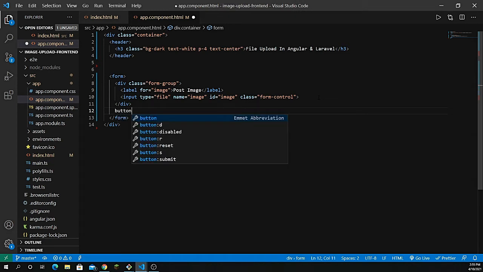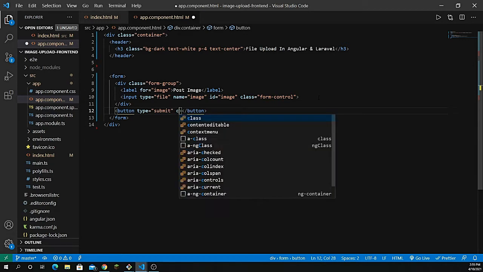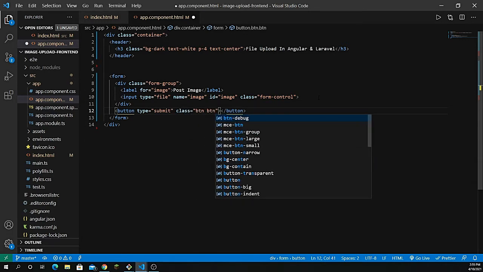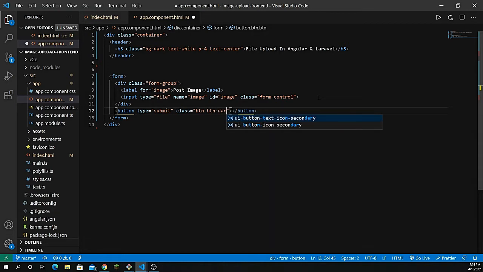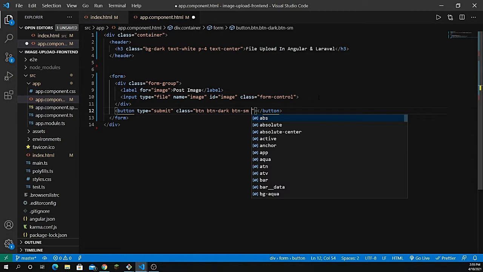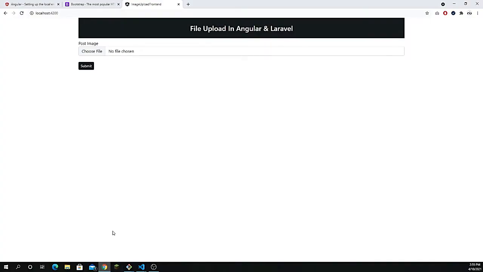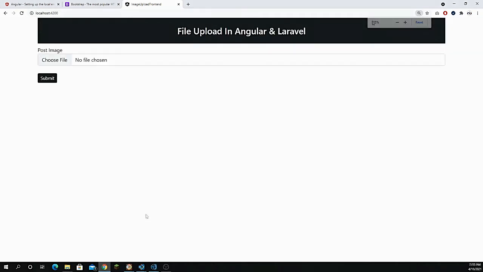So let's go underneath that div and create a very basic button here. The button type is going to generate the type of submit, and let's give it the class of btn-dark or primary, whatever you feel comfortable with, and give it btn-sm for small. And if I just want to give some margin from the top, and give it the text submit. All right, or you can give it upload, whatever text you feel comfortable with. So now we have our very basic form and structure.